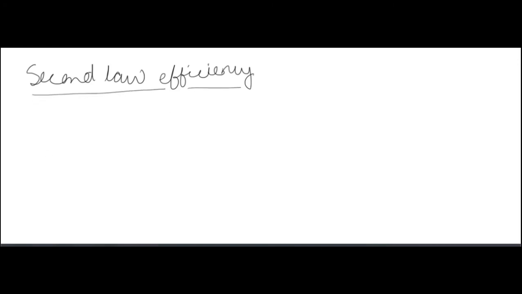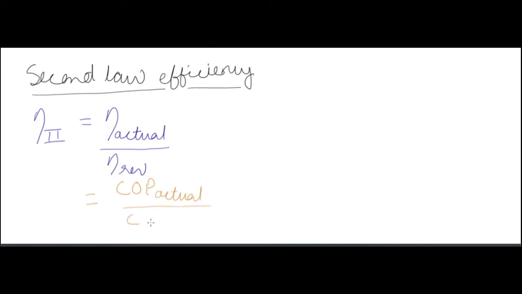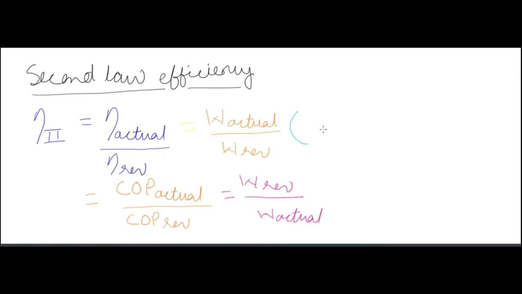Now we start with the second law of efficiency. This is the topic that has been left related to entropy. So second law of efficiency is actual efficiency by reversible efficiency. Now actual efficiency is always less than the reversible efficiency.